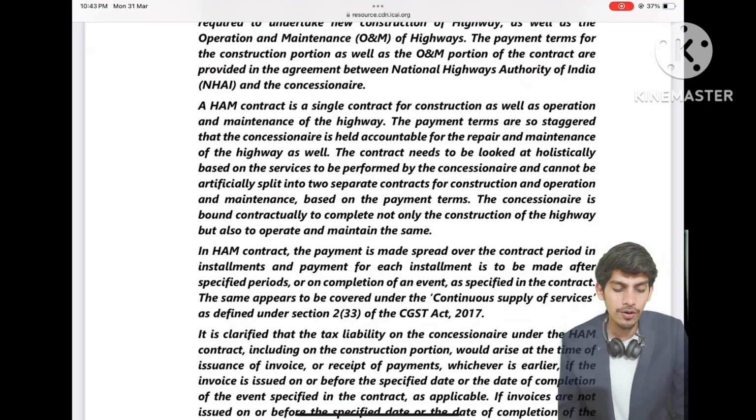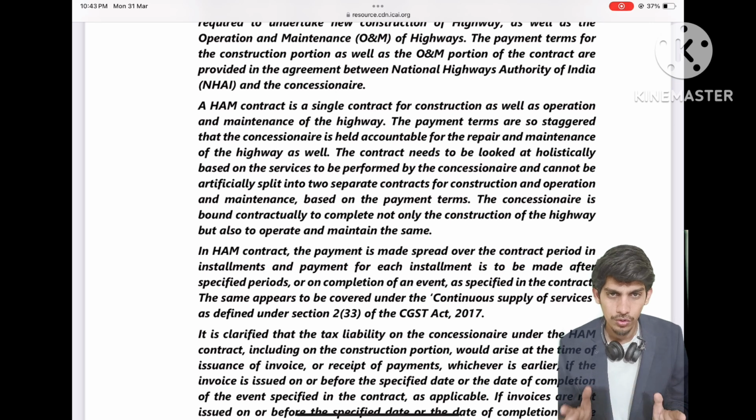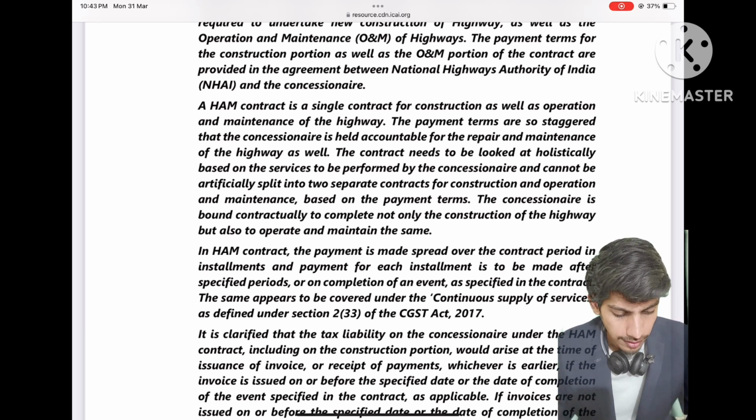HAM contract is a single contract for construction as well as operation. It is a single contract. There are no two separate agreements for construction and operation. It is a single contract. Payment terms are so staggered that the concessionaire is held accountable.